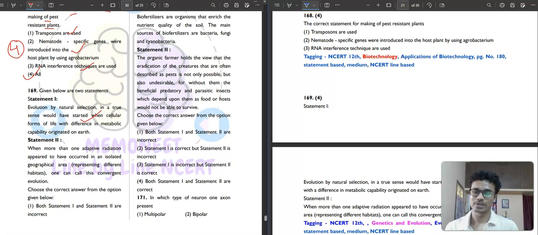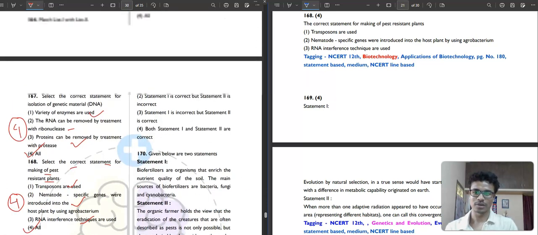And statement 2, what it is saying that when more than one adaptive radiation appeared to have occurred in an isolated geographical area representing different habitats, one can call this convergent evolution. This is the definition of convergent evolution. This is the convergent evolution. This is the divergent evolution. Okay. So, both statements are correct. So, what will be your answer? Fourth option will be your answer. Both first and second statement are correct.